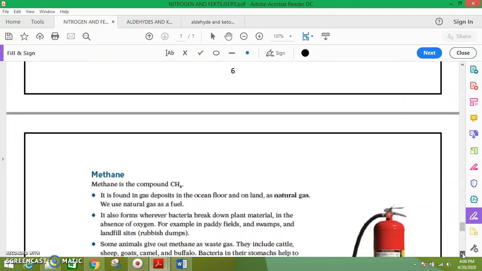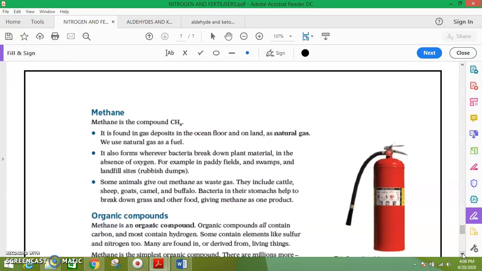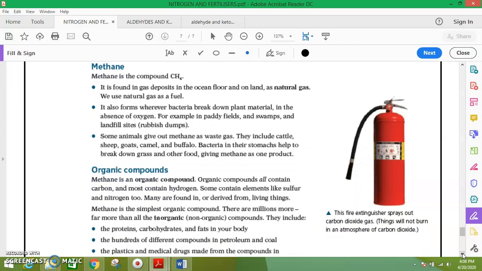And here finally we have methane. Its formula is CH4. It is found as a gas deposited in the ocean floor and on land as natural gas. It is also formed when bacteria break down plant materials in the absence of air, as in paddy fields, swamps and landfill sites.